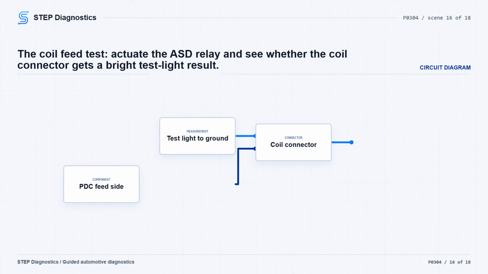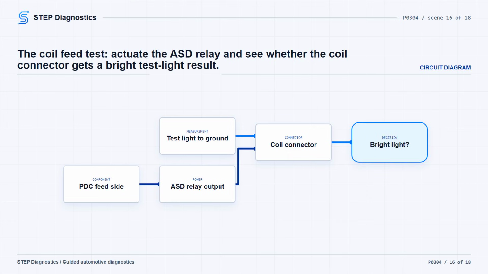If the ASD output is good, use a 12-volt test light connected to a 12-volt source and back probe the coil control circuit at the ignition coil connector. Crank the engine for 5 seconds while watching the light. If it blinks brightly, replace the ignition coil and verify the repair. If it stays on constantly, check the coil control circuit for a short to ground.